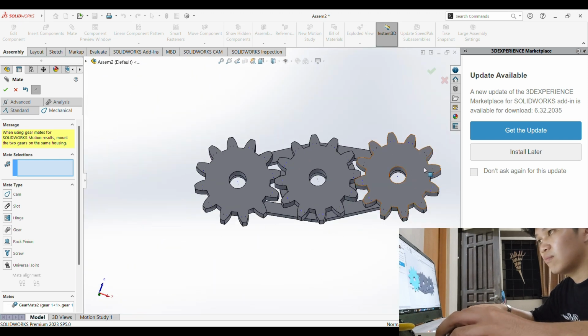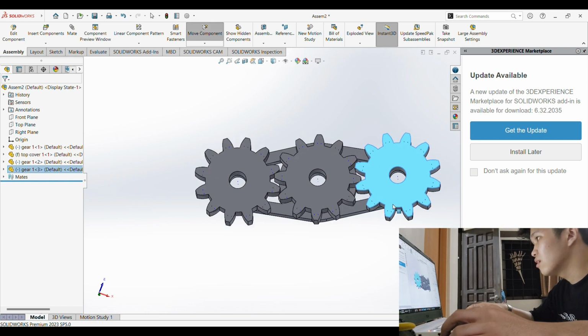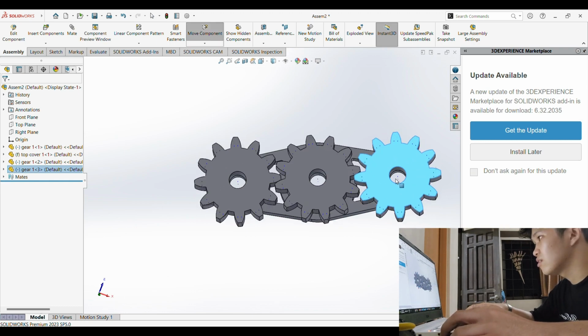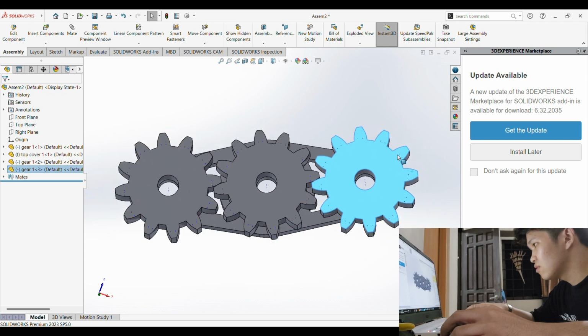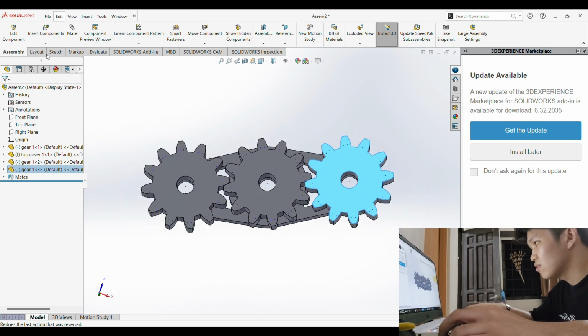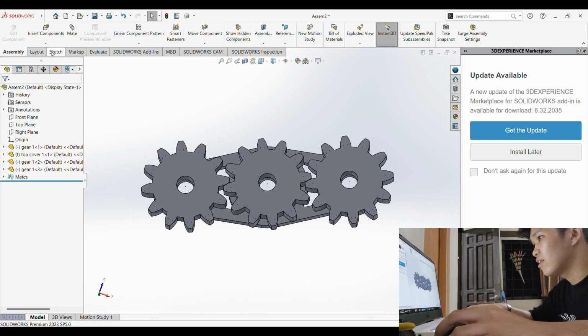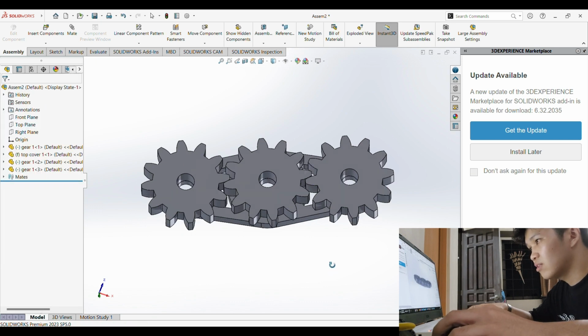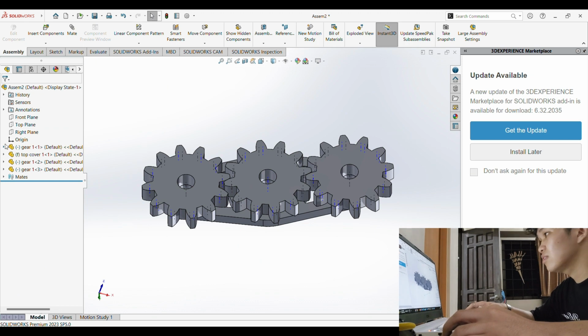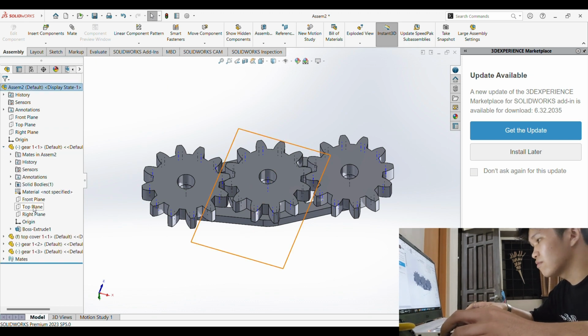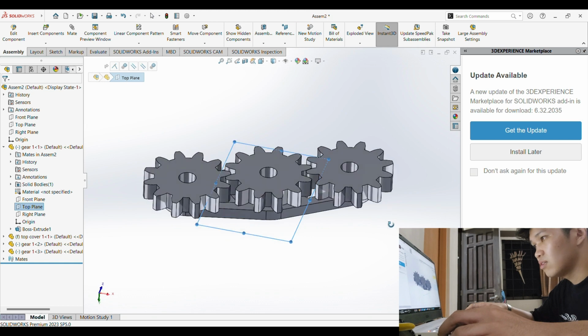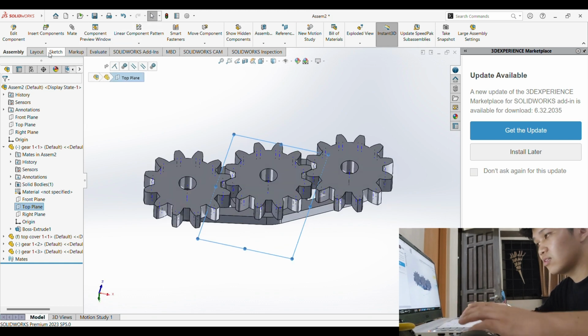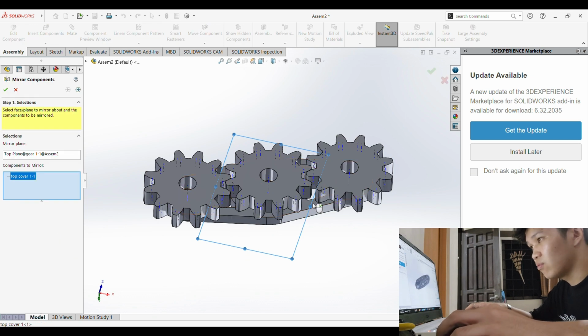Now we're gonna assemble the other components. We're gonna insert the other components. So we're gonna add another cover. So we're gonna click this gear one and click on the top plane. And then we're just gonna mirror it, so you can find the mirror components here. And then just click this and enter. There. Now we have it on both sides.